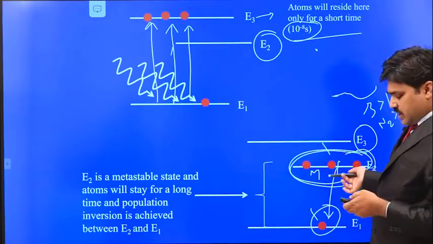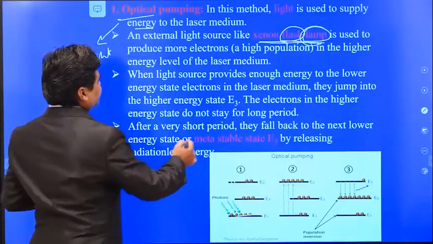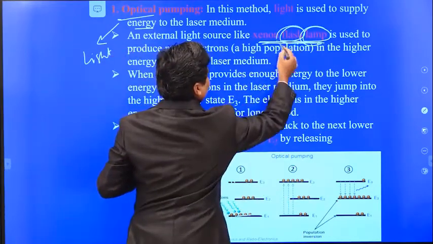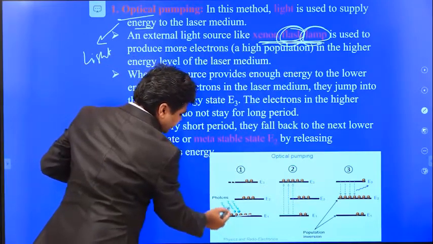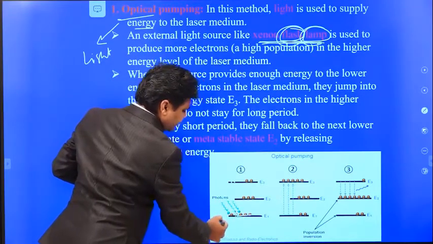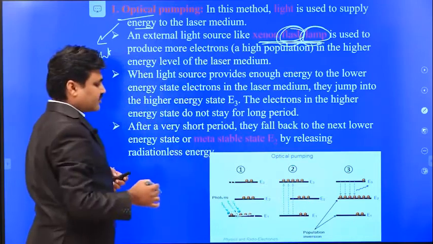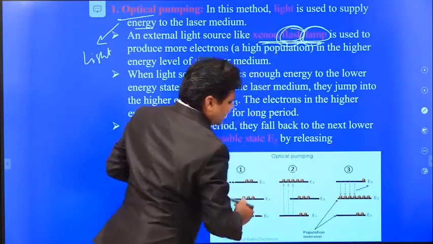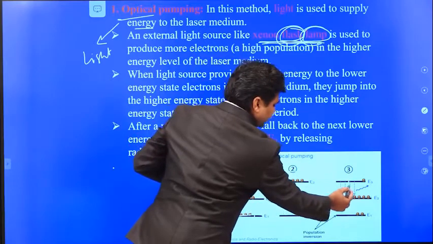So in this way, we use optical pumping. Optic means light source, and here we use the xenon flash lamp, giving a flash of light from a source like xenon. These photons strike the atoms in the laser medium, and these atoms absorb the energy and go to the excited state. After they go to the excited state, since the E3 level has a very short lifetime, they come back to the E2 energy level.